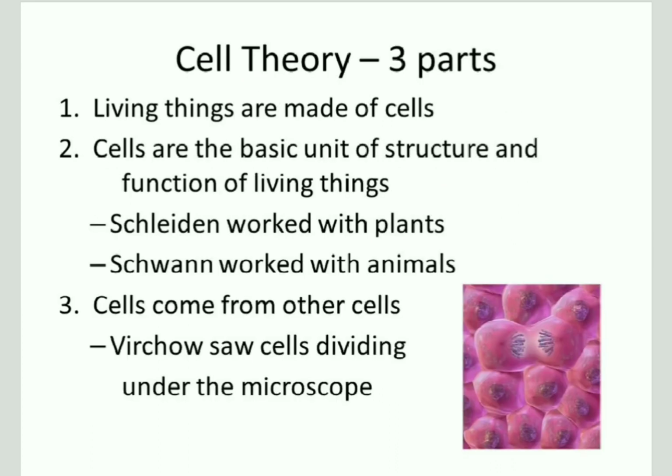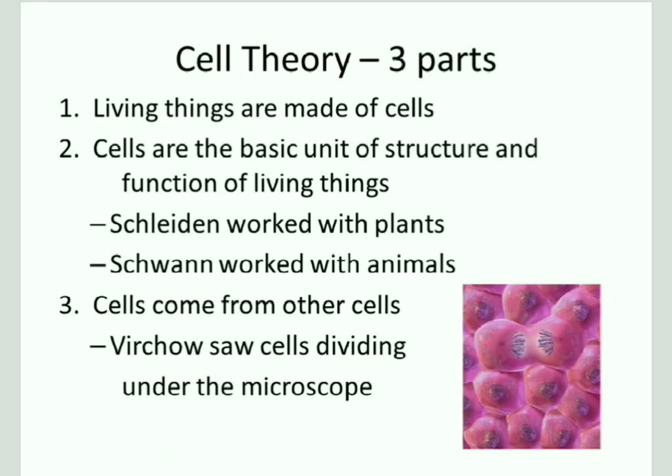Then after many experiments, the cell theory was made from the observations of the scientists. Here they gave three postulates regarding the cells. The first one was that living things are made up of cells. That's why the cells are called building blocks. Then the cells are the basic unit of structure and function of living things. It means the cells are called the structural and functional unit of life. The structural unit because the whole body is made up of cells, and the functional unit because all the functions of the body, that is biochemical, genetic, physiological, are all governed by the cells.